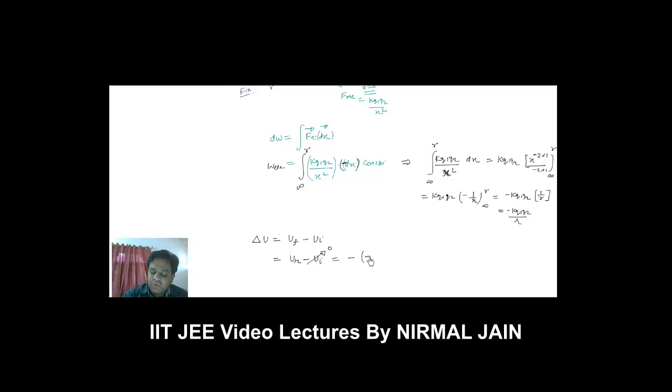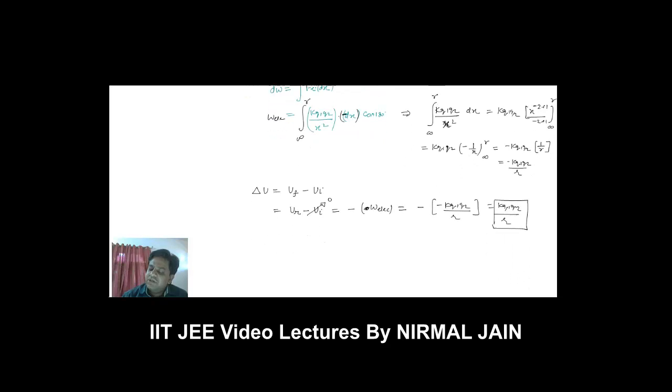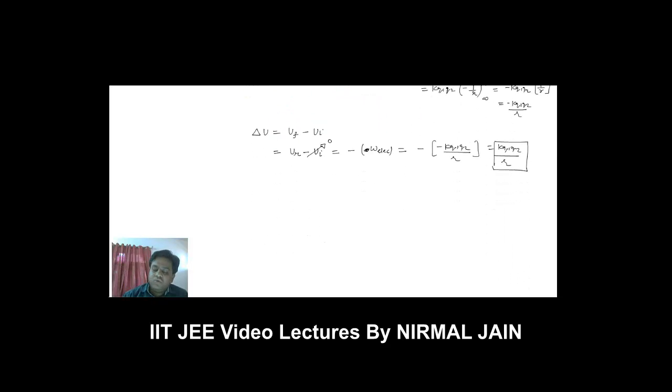This will be equal to minus of work done by electric field, right? So minus of minus k q1 q2 by r, that is k q1 q2 by r. So this is the final interaction energy between these two charges q1 and q2.